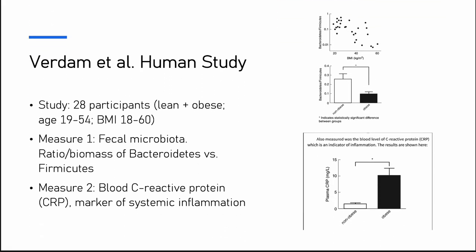Looking into a study performed by Verdum et al. The study had 28 participants, lean and obese, aged 19 to 54, with a BMI ranging from 18 to 60. The first measure was fecal microbiota, so the ratio/biomass of bacteroidetes versus firmicutes. And the second measure was blood C-reactive protein, so CRP, which was a marker of systemic inflammation.